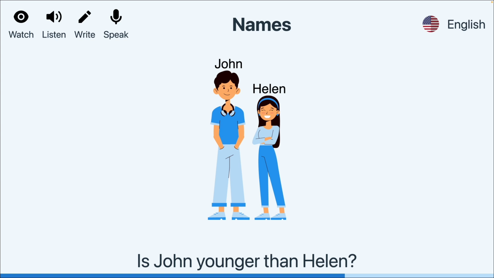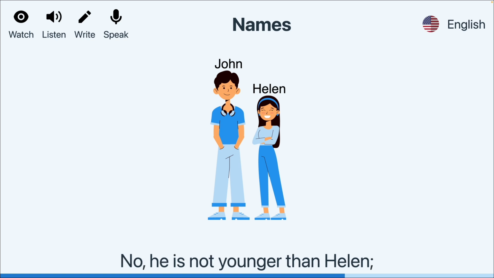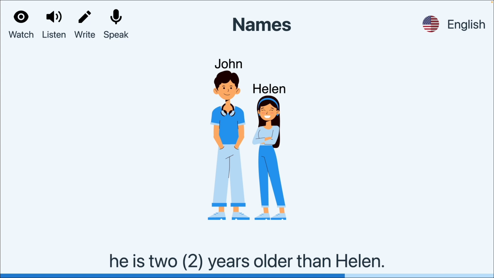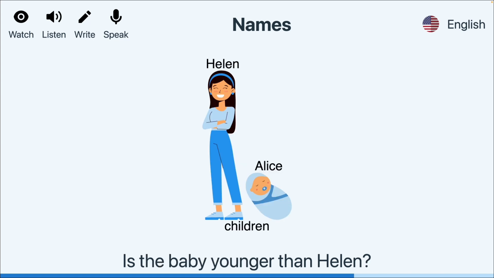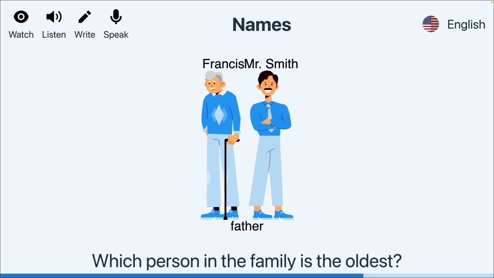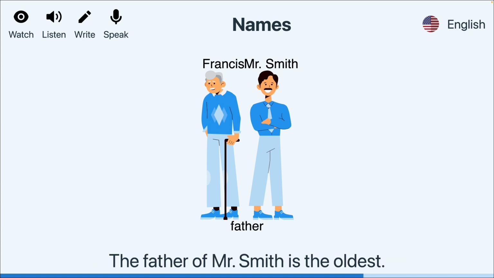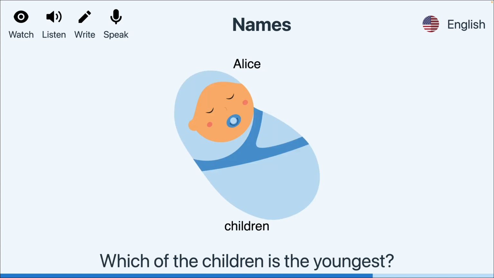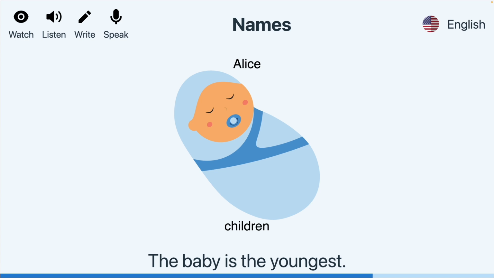Is John younger than Helen? No, he is not younger than Helen. He is 2 years older than Helen. Is the baby younger than Helen? Yes, she is the youngest of the children. Which person in the family is the oldest? The father of Mr. Smith is the oldest. Which of the children is the youngest? The baby is the youngest.